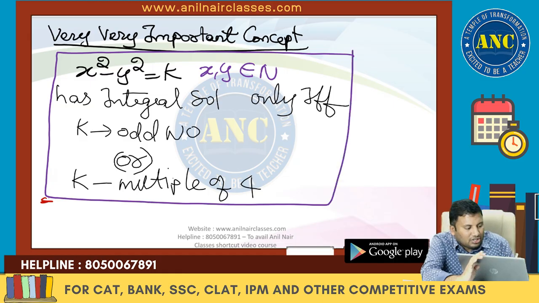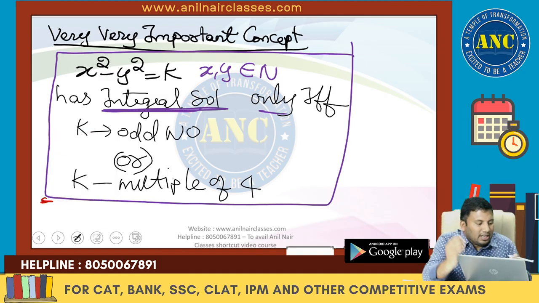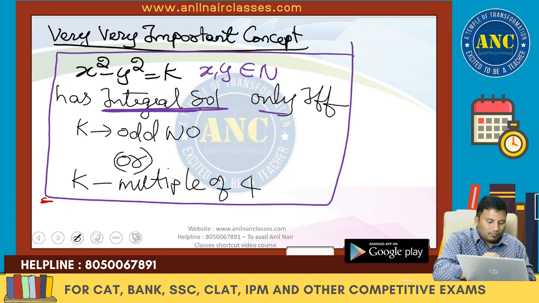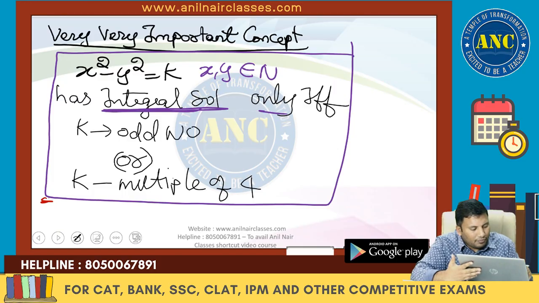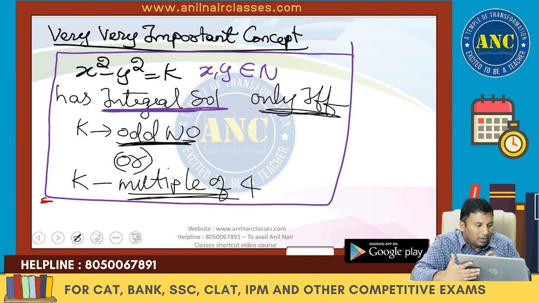This equation has integral solutions only if k is an odd number or k is a multiple of 4.